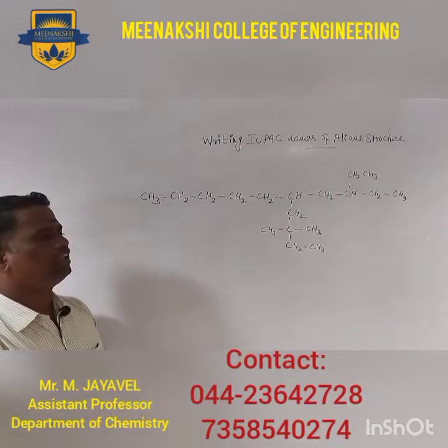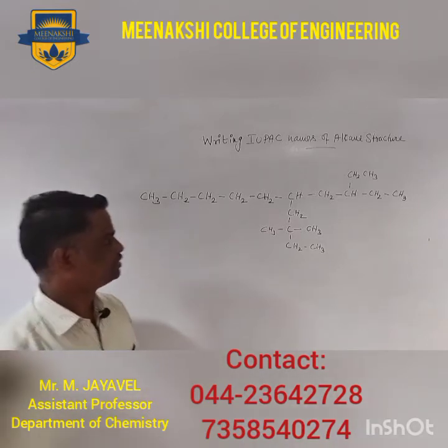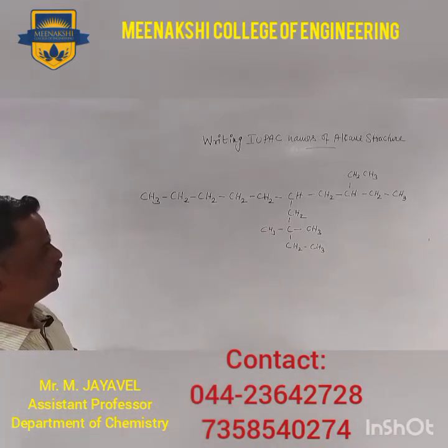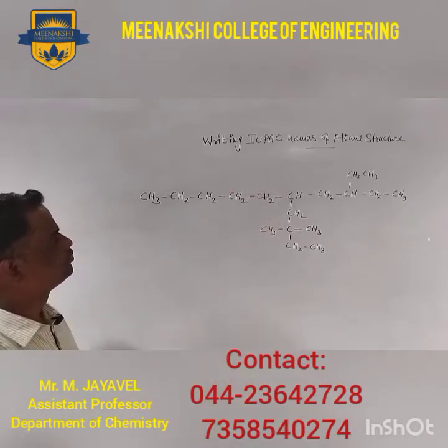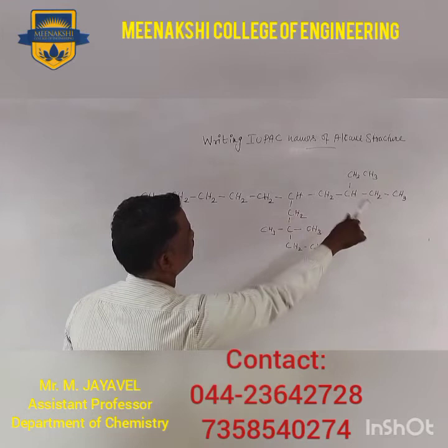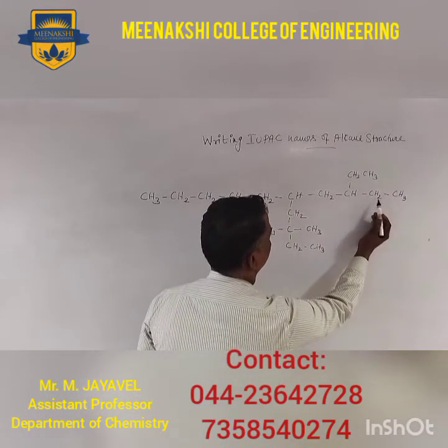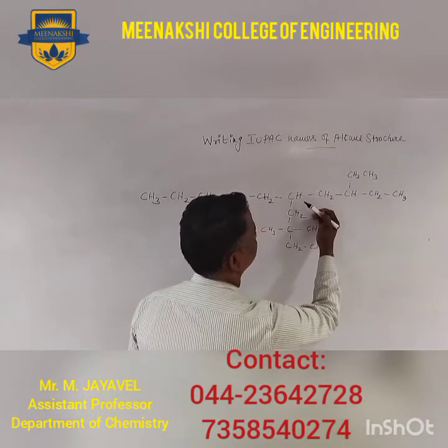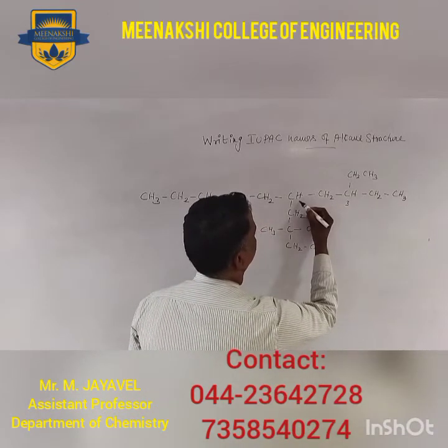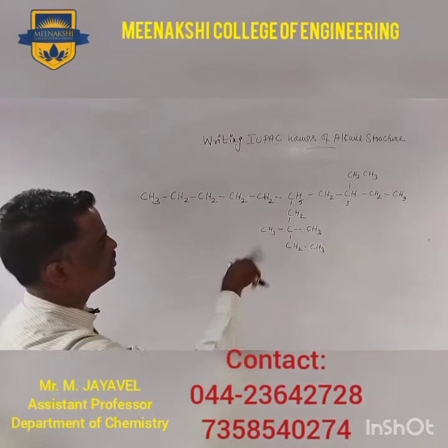So another interesting example, you can see the structure. The longest chain: 1, 2, 3, 4, 5, 6, 7, 8, 9, 10. Or you can start from here: 1, 2, 3, 4, 5. So there is 3 and 5, third position and fifth position, the branches will come.